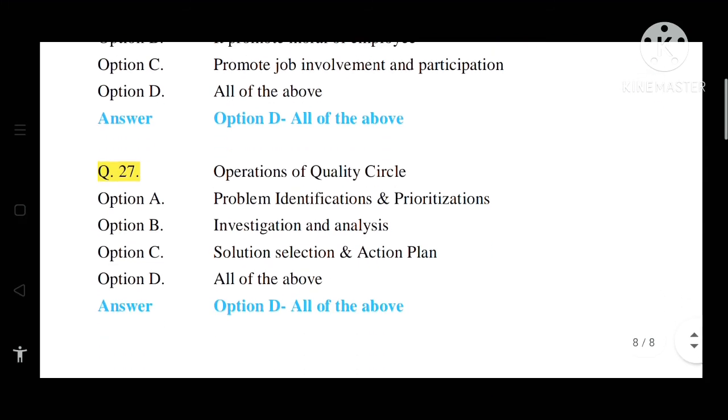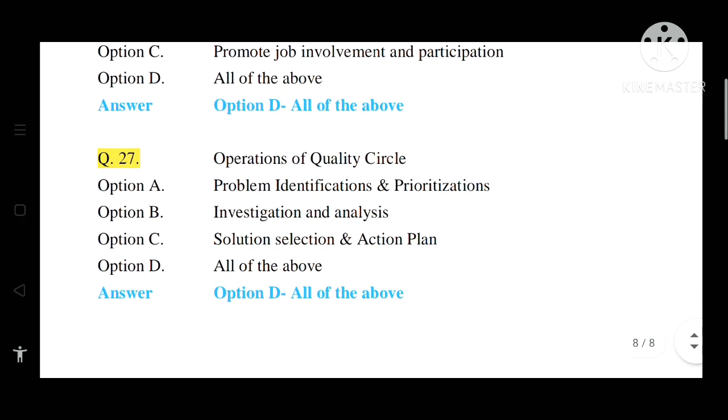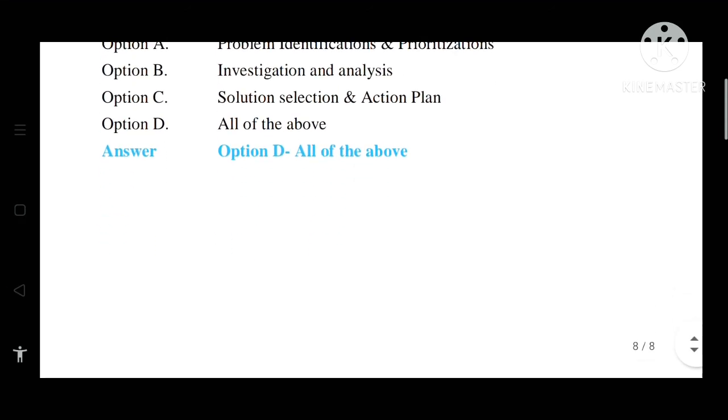Question number 27. Operations of quality circle. Option A, problem identification and prioritization. Option B, investigation and analysis. Option C, solution selection and action plan. Option D, all of the above. The correct answer is option D, that is all of the above.